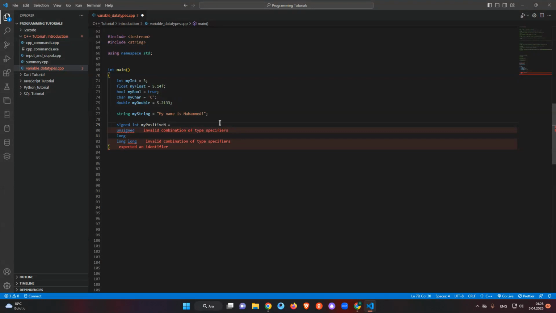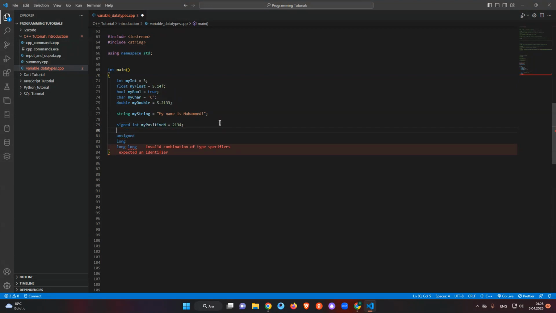And we can say just some numbers like that. And we can say again, signed integer my negative number, like that. And we can use this with the signed.